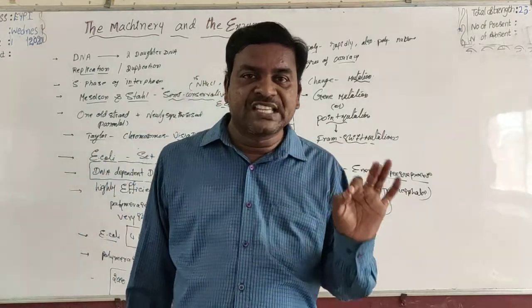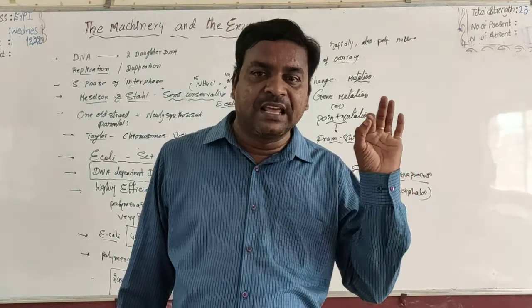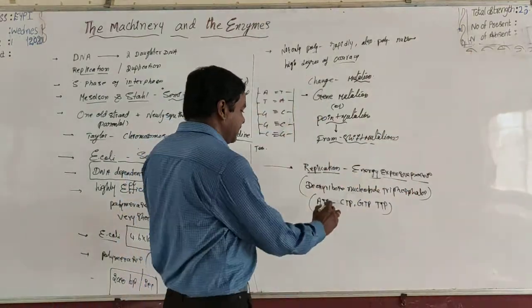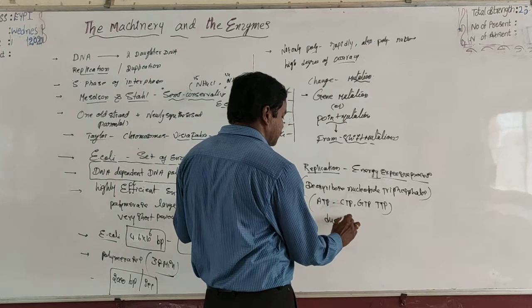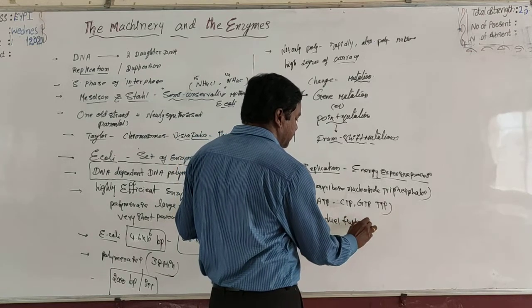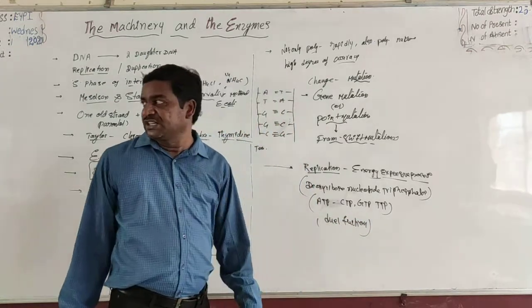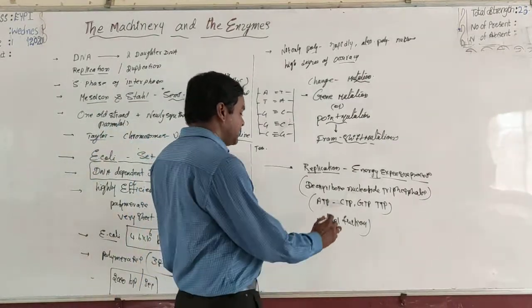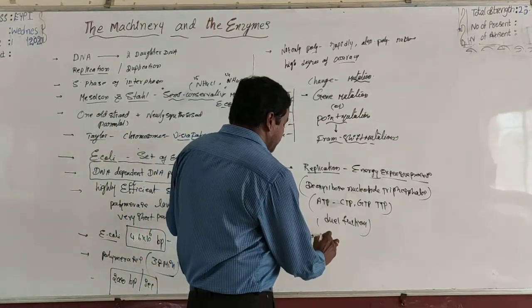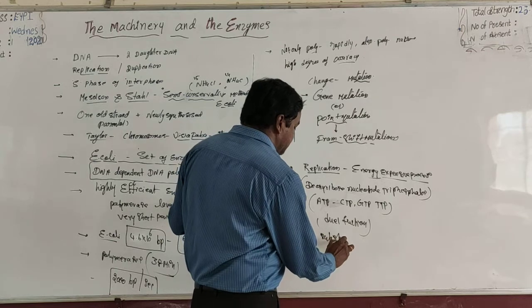These nucleoside triphosphates perform dual functions. On one hand, they are used as substrates.